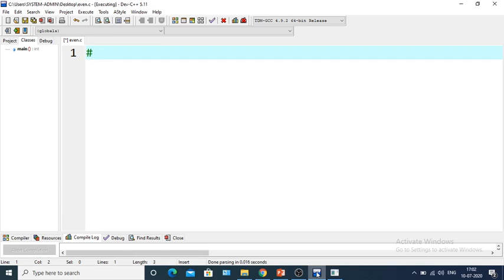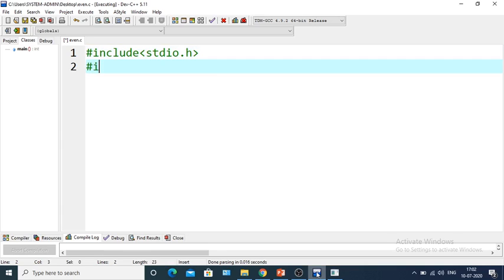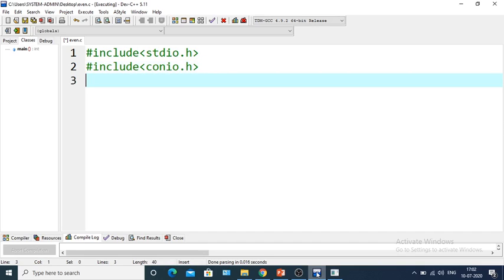So first we will take hash include, which is a preprocessor directive, and stdio.h, which is a header file. stdio.h means standard input output. Next, hash include conio.h, this is also a header file. stdio.h and conio.h are the header files. stdio.h means standard input output and conio.h means console input output.